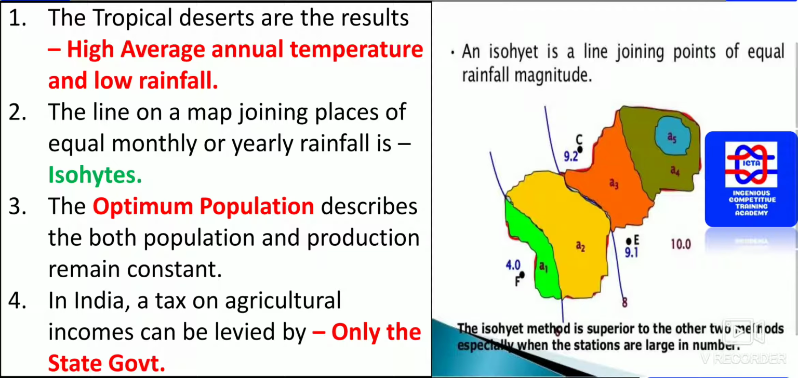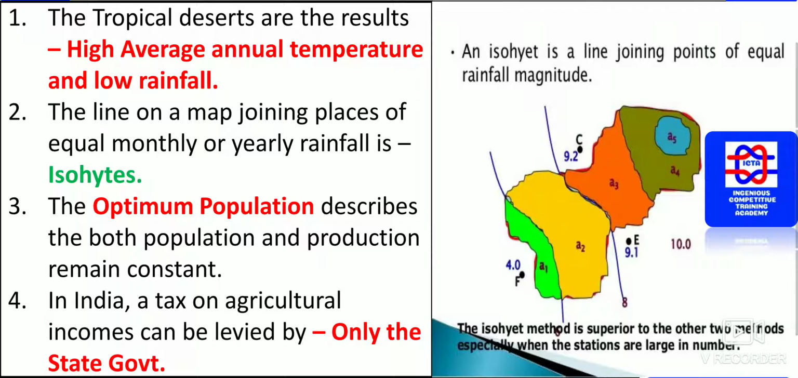In India, a tax on agricultural income can be levied only by the state government. This is one thing, guys, you have to remember. The tax on agricultural income can be levied or freed only by the state government. It is possible, so that can be decided by the state government.